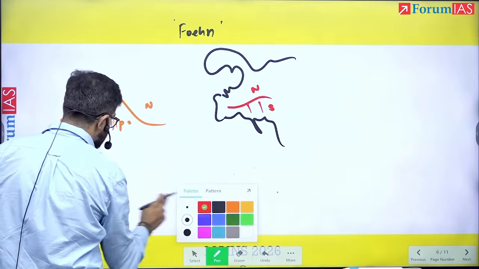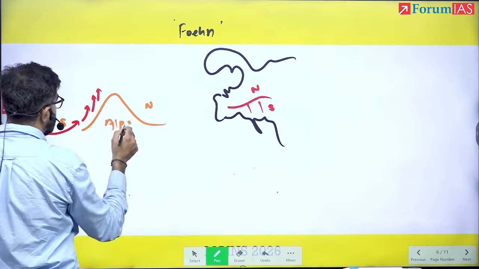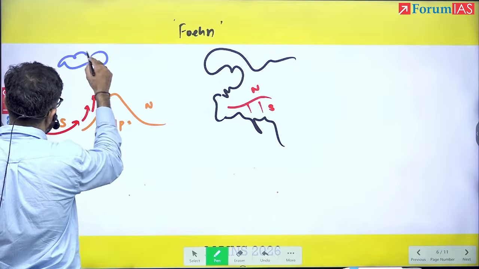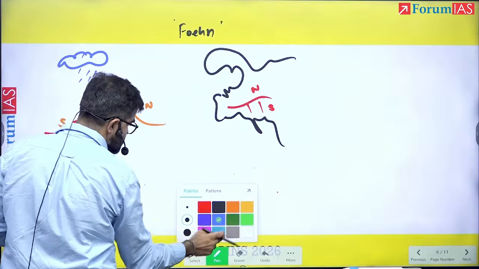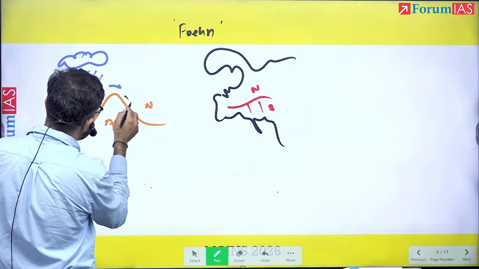The same way, the warm and moist air will rise here, and when it rises, it causes rainfall in this area. After coming to the other side, however, it becomes less moist, and it will become warmer also.